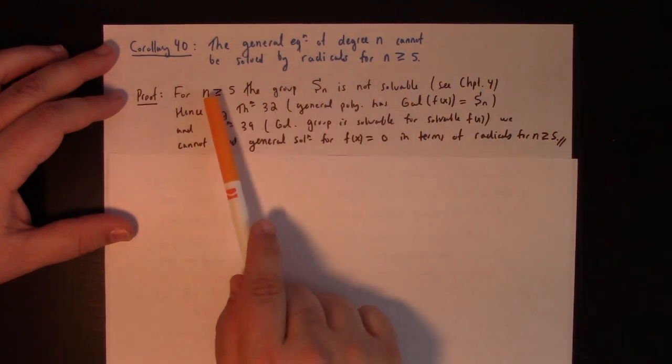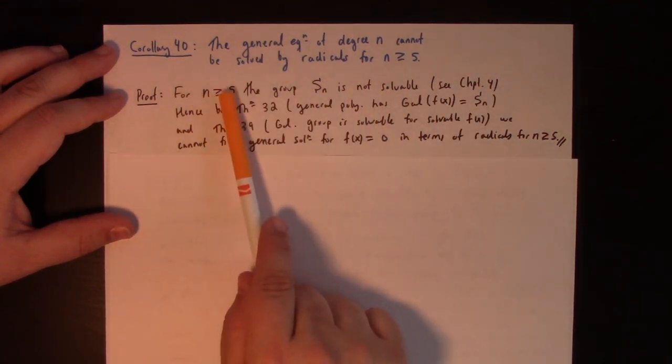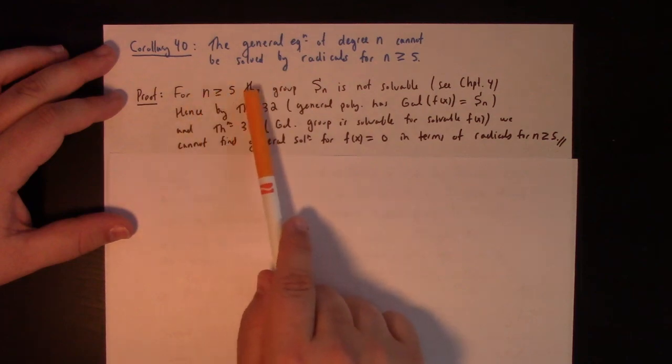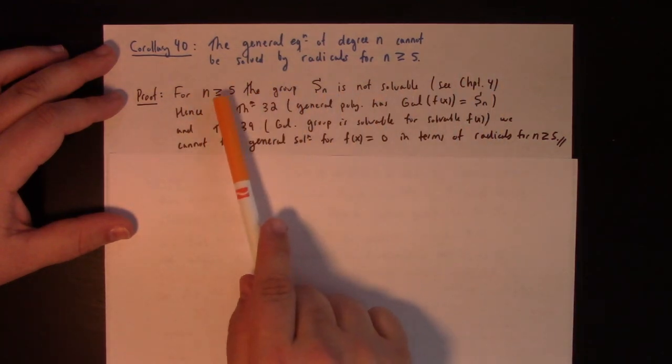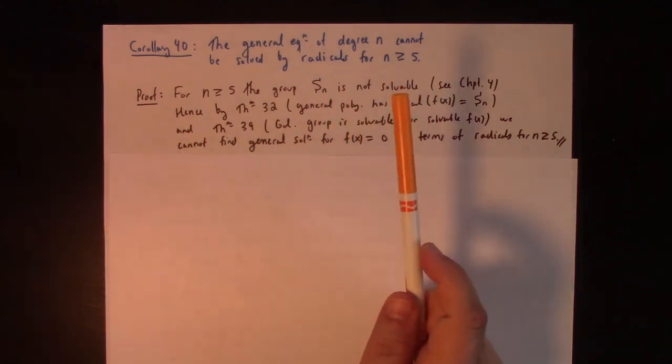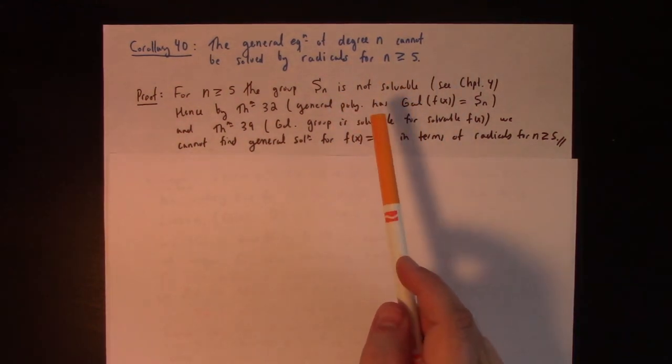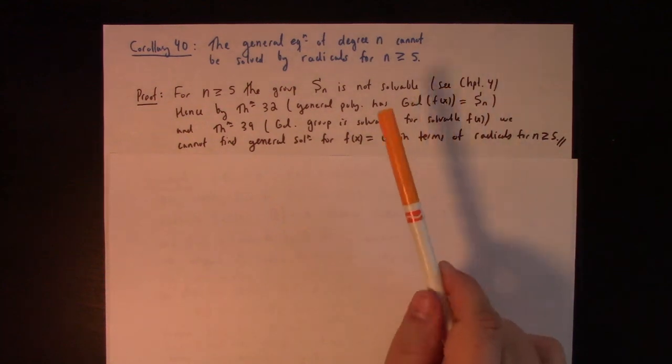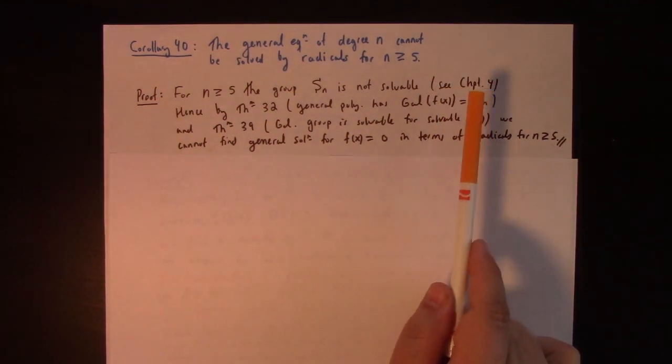If you go back, this would take you a couple of hours of gory calculation to really deeply understand why Sn is not solvable for n greater than or equal to 5. Anyway, so that's a chapter 4 result.